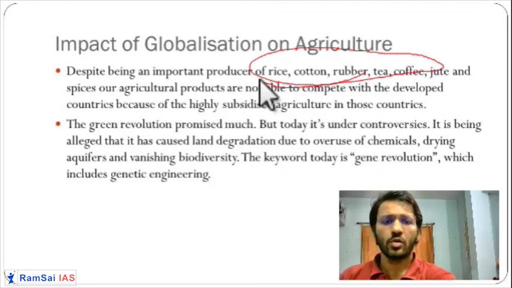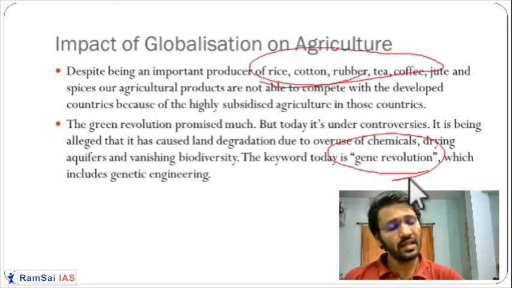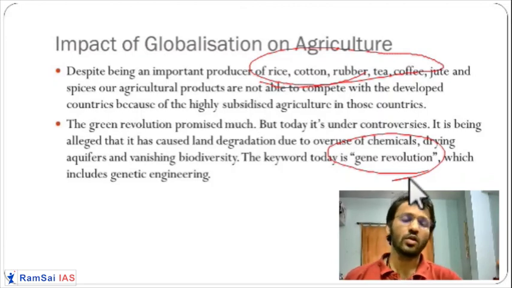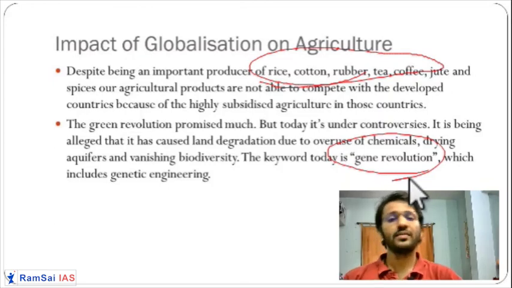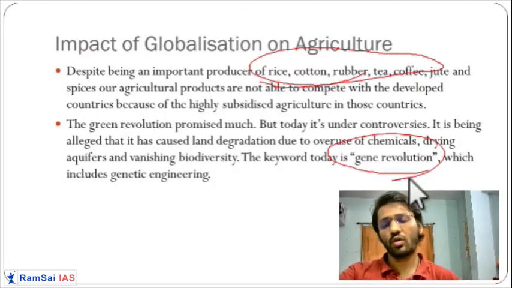Now they are talking about the gene revolution. Gene revolution means using genetically modified crops instead of normal crops. Genetically modified crops have higher productivity, require less land, and are drought resistant and pest resistant. So they have been introduced with different qualities.